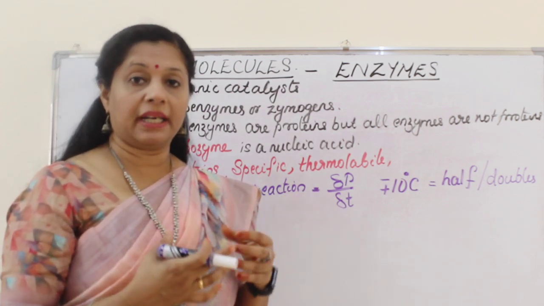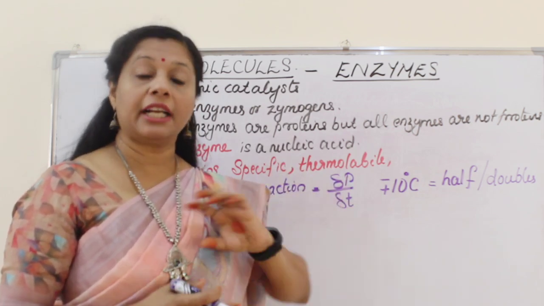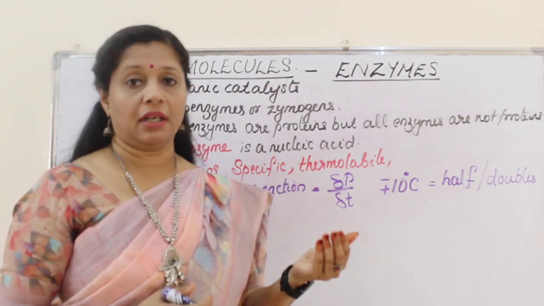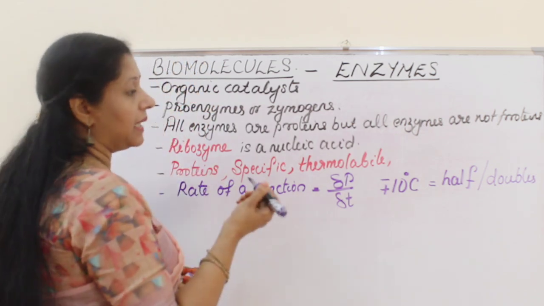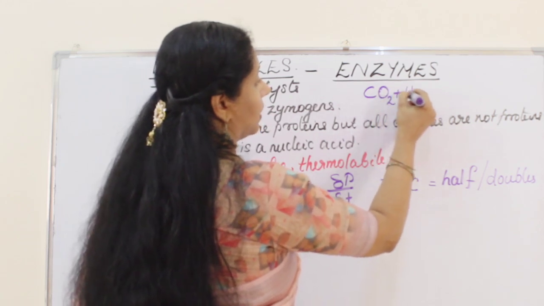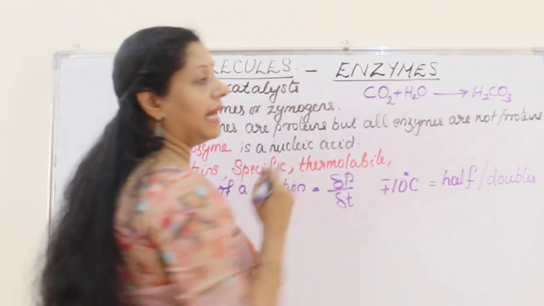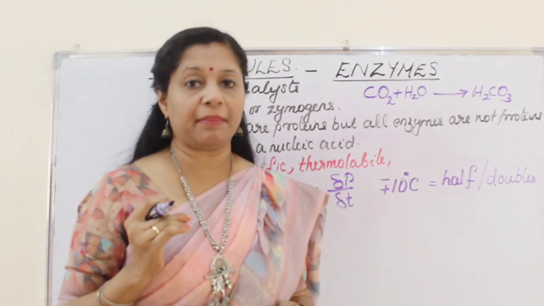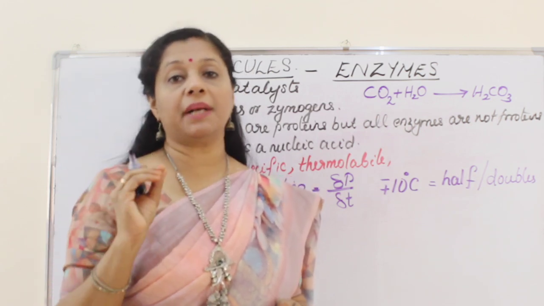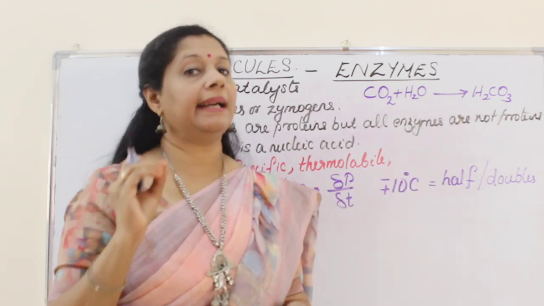But generally it is observed that whenever an enzyme or a catalyst speeds up a reaction or is involved in a reaction, the rate of the reaction is extremely high. That is, it becomes many-fold. I will give you one example to understand that. There is a very simple example we study in respiration, that is carbon dioxide combines with water to form carbonic acid. This usually happens in nature also. Do you know when this reaction is happening in nature? During rain. When water is coming down, it mixes with some carbon dioxide in the atmosphere to make carbonic acid. So rainwater is slightly acidic, we can say.